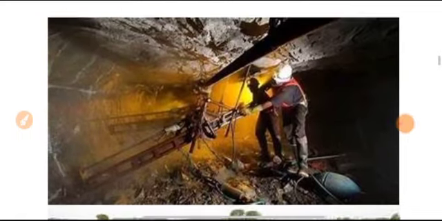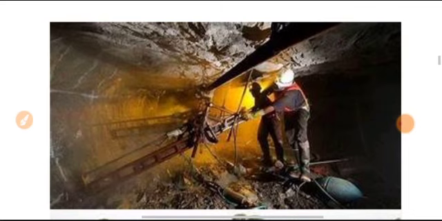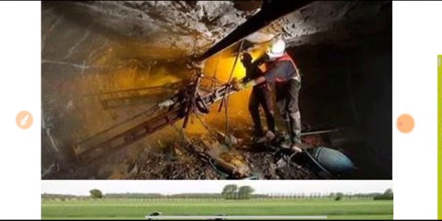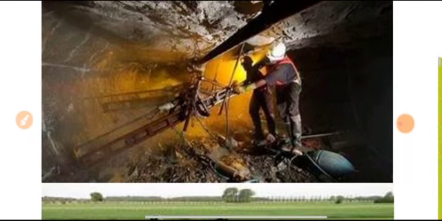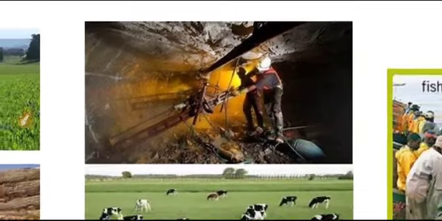Similarly, if you see mining activity, minerals and ores are also natural products, and when we produce goods by extracting resources, it is an activity of the primary sector. Why primary sector? Because it forms the base for all other products that are subsequently made.